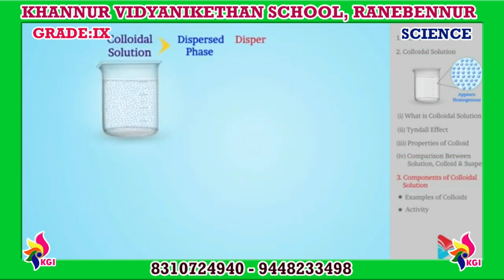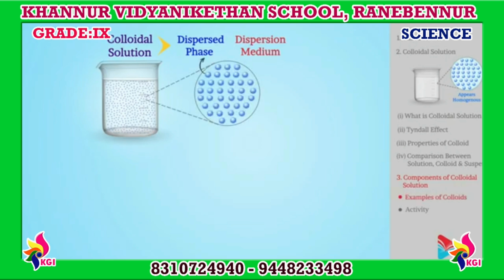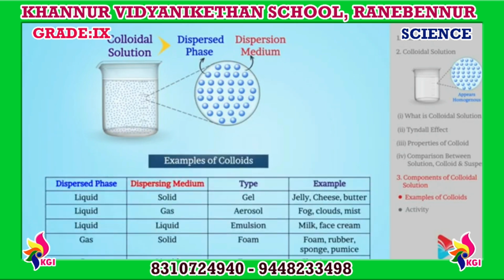The colloidal solution has components called the dispersed phase and the dispersion medium. The solute-like component or the dispersed particles in a colloid form the dispersed phase, and the component in which the dispersed phase is suspended is known as the dispersion medium. Two common examples are given in the following table.